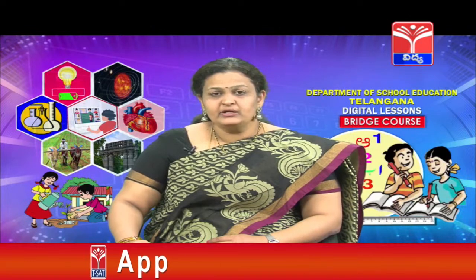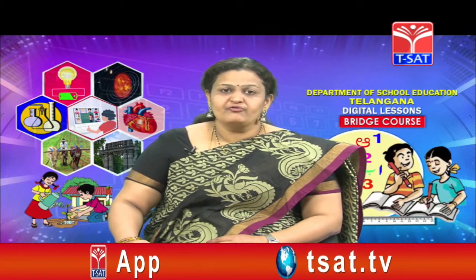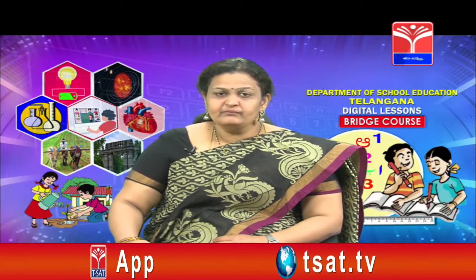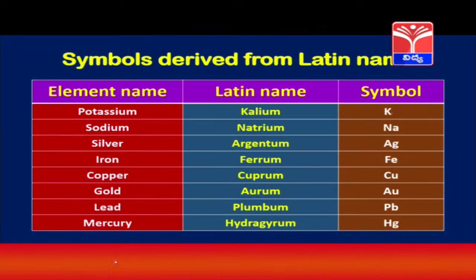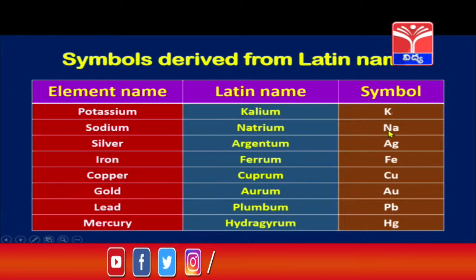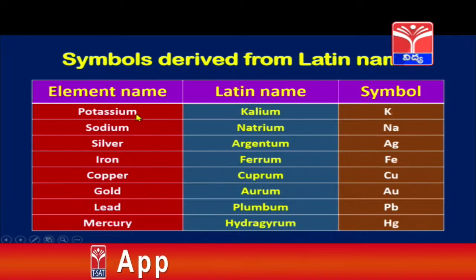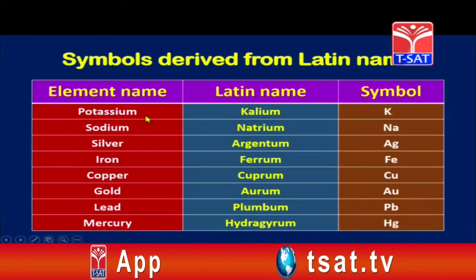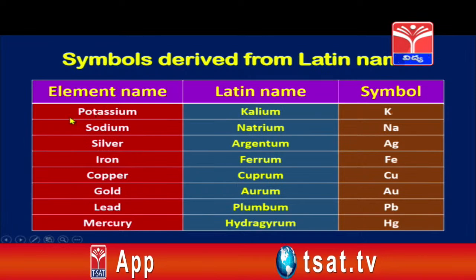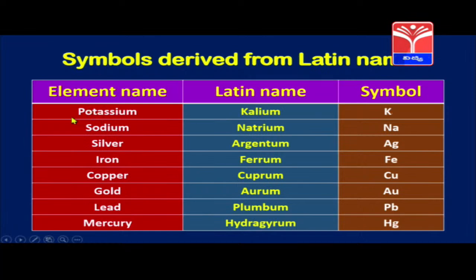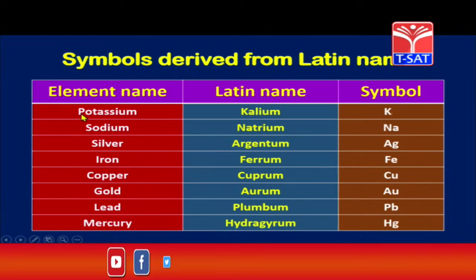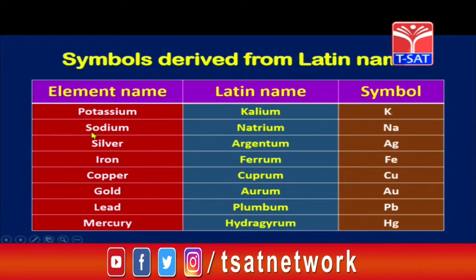Children, we are going to see another table of elements and their symbols with a difference. We must be already familiar with some of these, children, like sodium symbol we know it is Na, potassium symbol is K, copper is Cu, iron is Fe. We know all these, children. So here they are taken from their Latin names, children. See, children, potassium starts with P, but already we have phosphorus starting with P, sodium starts with S, but already we have sulfur starting with S.